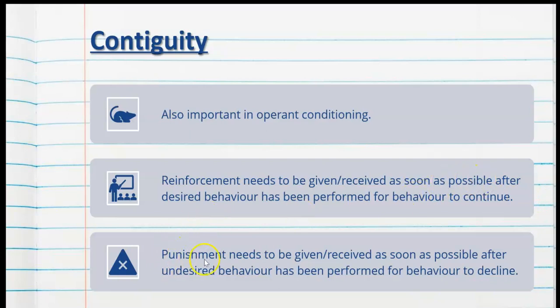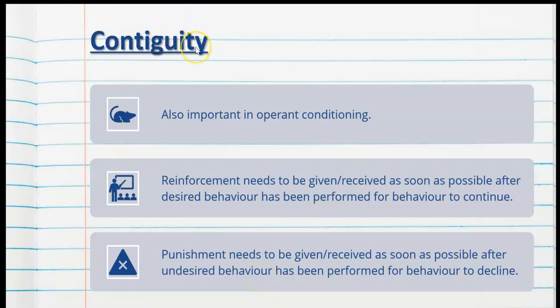It's also the same with punishment. Punishment needs to be given or received as soon as possible after the undesired behaviour has been performed for behaviour to decline. So if my students are late, which is the undesired behaviour, and I say that I'm going to give them a detention, I need to give the detention as soon as possible or immediately after they've arrived late.